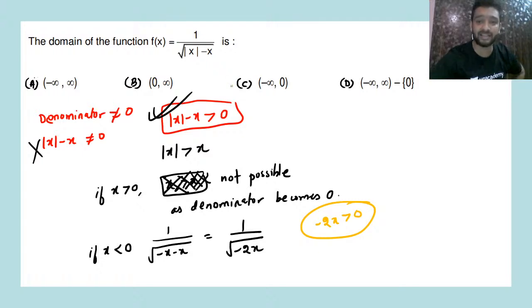So your answer will be what, guys? Answer will be minus infinity. Option C will be the correct answer, Devashish, for this one. Option C will be the correct answer, minus infinity to 0. Alright. Okay, moving ahead for the next question now.